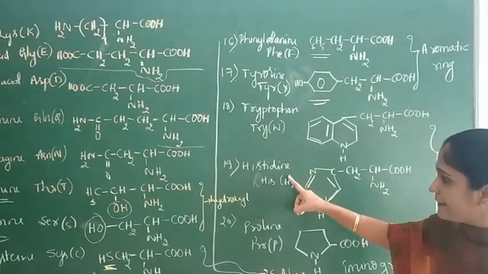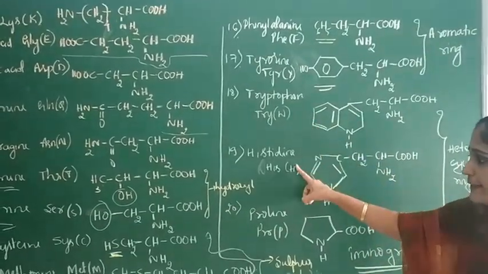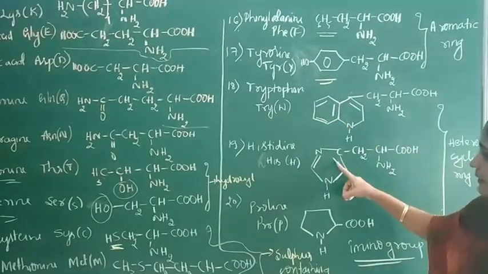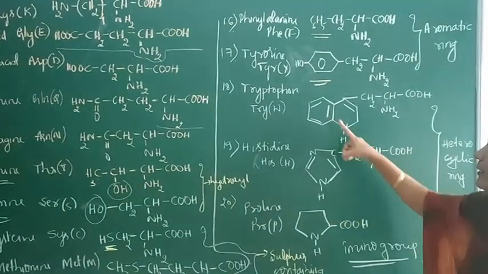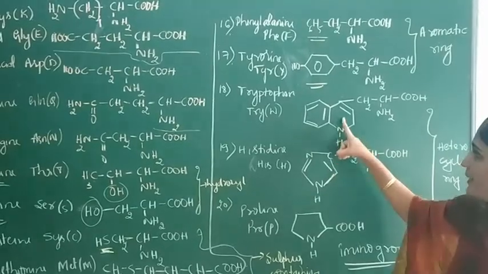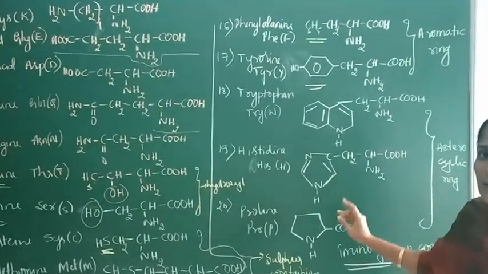Tryptophan, histidine and proline. These three are examples of heterocyclic ring-containing amino acids.